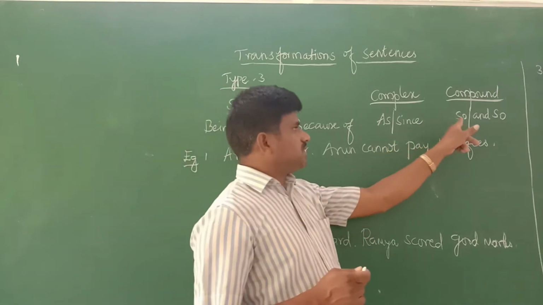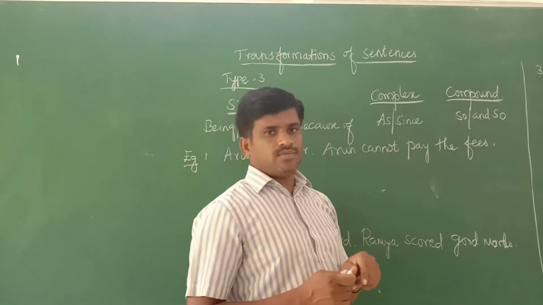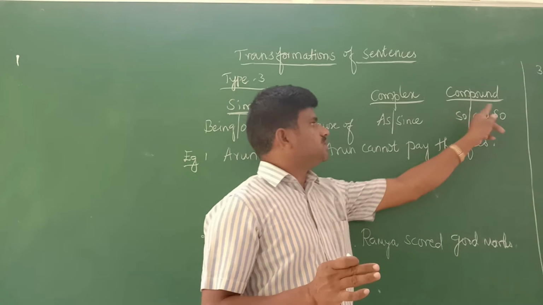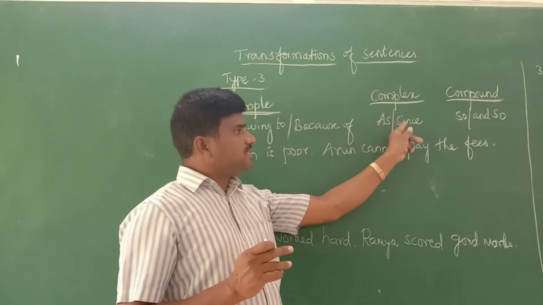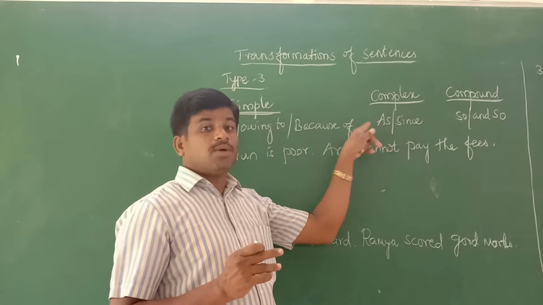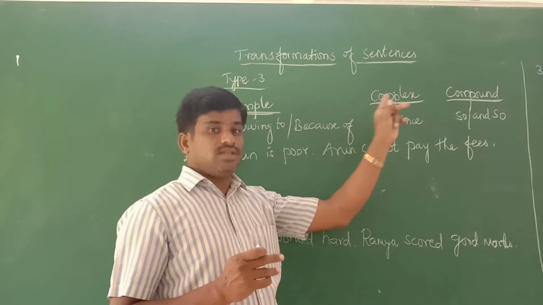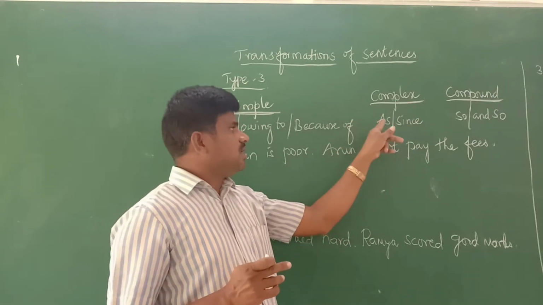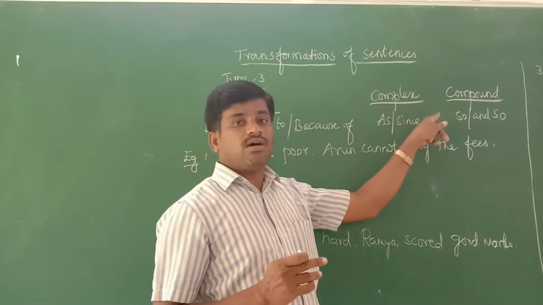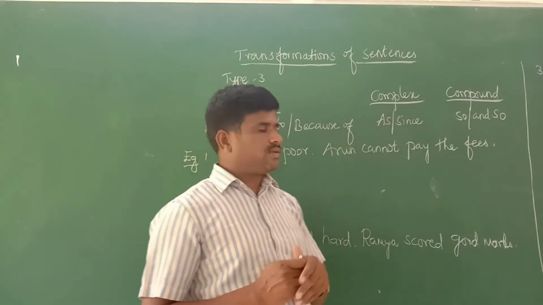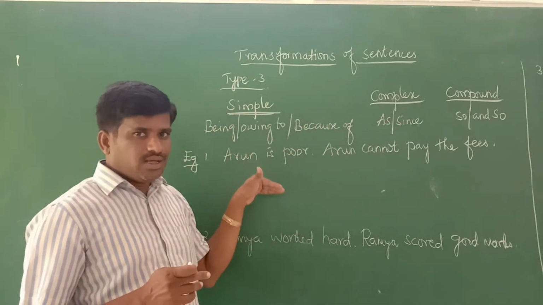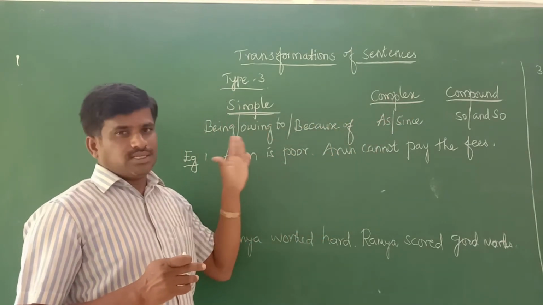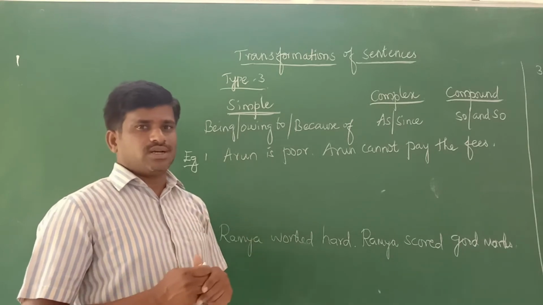Then compound sentence, so and so, they should be connected by so; these are all called coordinating conjunctions. As and since are called subordinating conjunctions. This is also used as a conjunction, but the name of these conjunctions is subordinating conjunctions. So by using this, how we can transform a sentence or combine the two sentences.